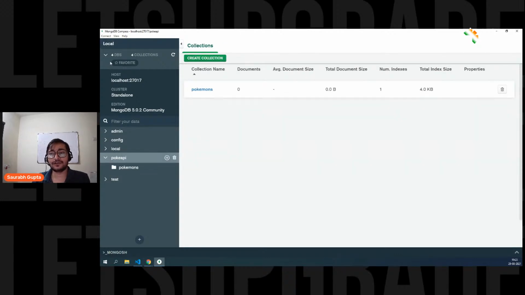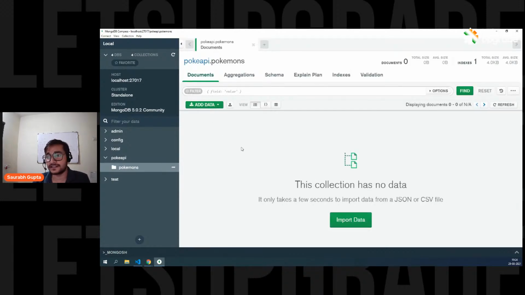So now just click on it. Now see, yes, you guys saw that, right? I clicked on the Poke API and inside that I have this Pokemon's collection. And you can see it here. Currently, it has documents 0. That means 0 documents, no sizing, no total size, nothing. And current index size is 4 KB. That's the database size currently. Now you can go inside this collection, and you can see there's nothing here right now.